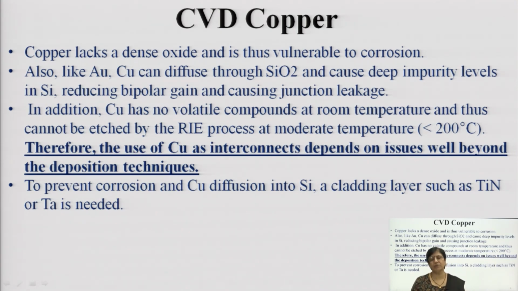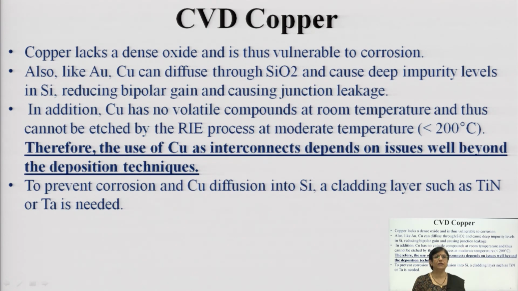Just similar to aluminum, which has the property to diffuse through silicon, copper has the property to diffuse through silicon dioxide and can form tips or pits or can create spikes. So, you always ensure that the use of copper as interconnect depends on issues well beyond the deposition techniques.